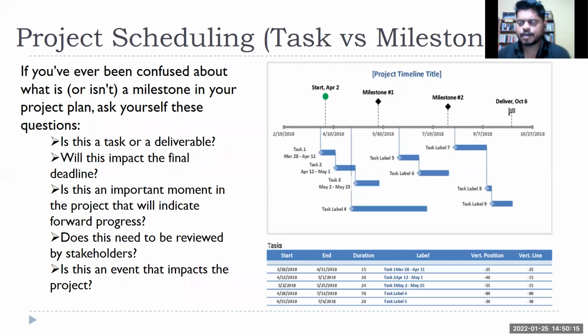So the simple difference is milestones do not have a time frame, right? When I say time frame, it is a 0 day activity or 0 time activity. You are currently going through your MBA program, so it is a 2 year project. Think of it as a project.